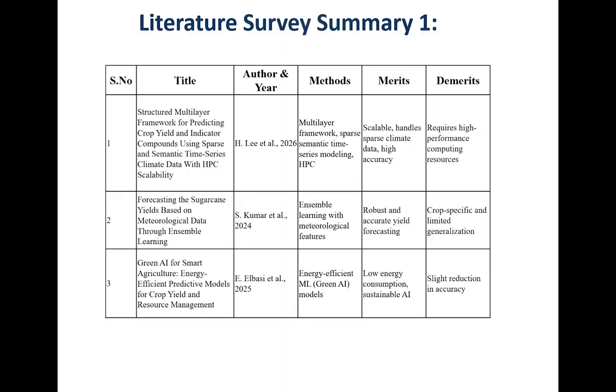Before building our system, we conducted a thorough literature survey, reviewing 6 recent research papers in this domain. One notable paper from 2026 used a multi-layer framework with high-performance computing to handle sparse climate data. A 2024 paper focused on sugarcane yield forecasting using ensemble learning. There is also a 2025 green AI model that focuses on energy efficient predictions.